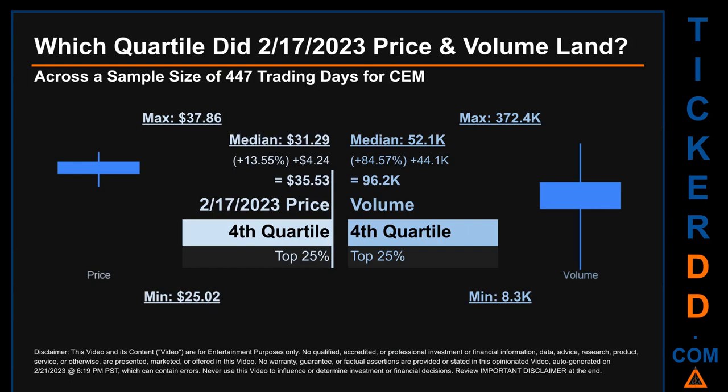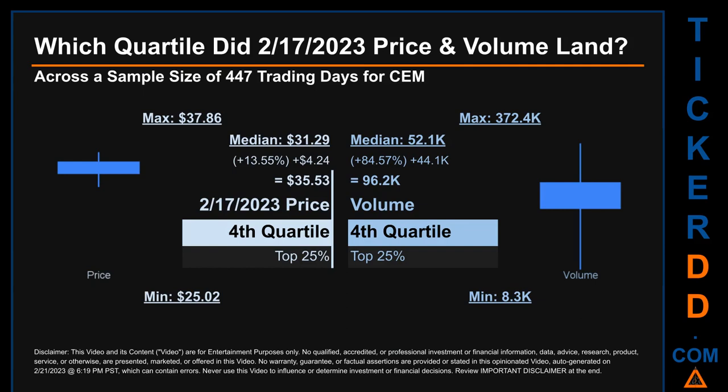Which quartile did February 17, 2023 price and volume land? Across a sample size of 447 trading days, the maximum end-of-day price for CEM was $37.86 while the minimum was $25.02. Within that price range, February 17, 2023 price, of $35.53, landed within the fourth quartile, meaning that it was within the top 25% of all sampled end-of-day prices. The day's volume landed within the fourth quartile, marking it within the top 25% of all sampled daily volume, which saw a max daily volume of 372.4 thousand and a minimum of 8.3 thousand.